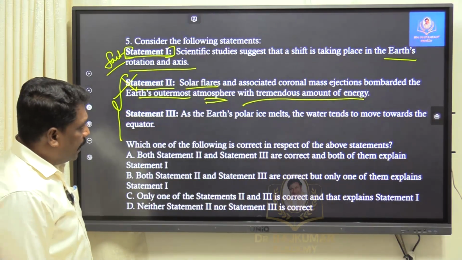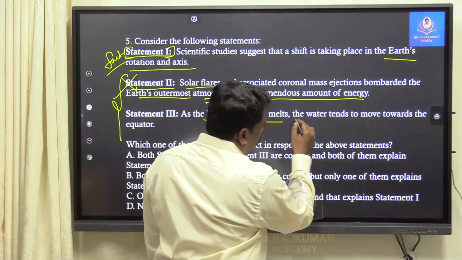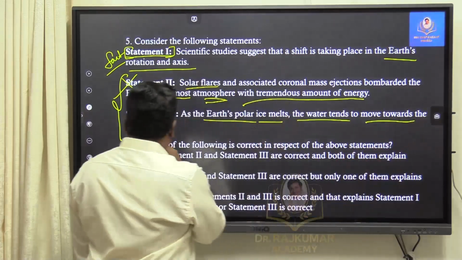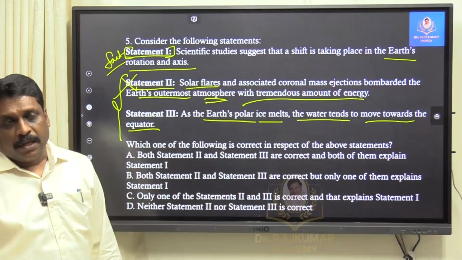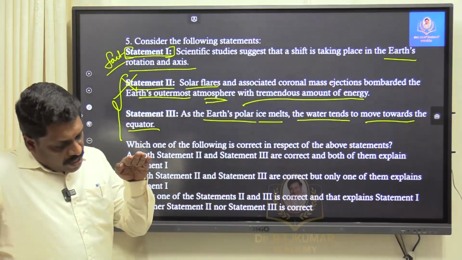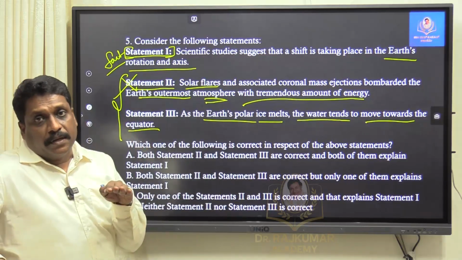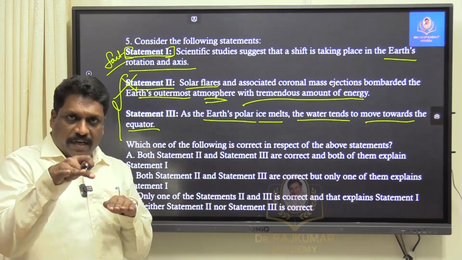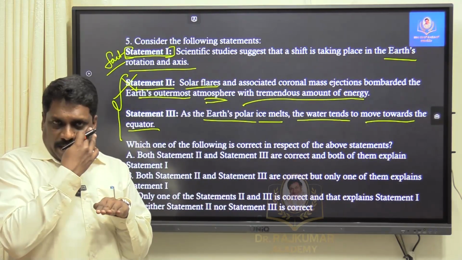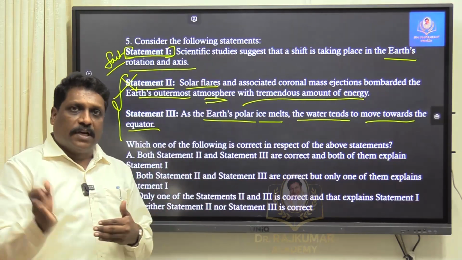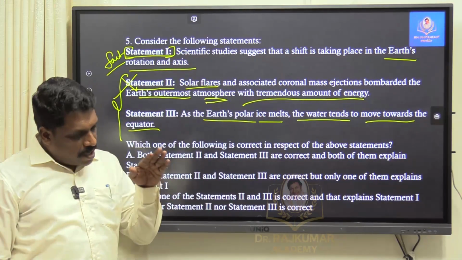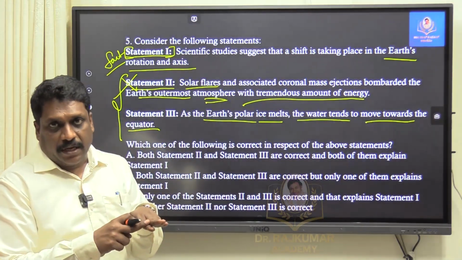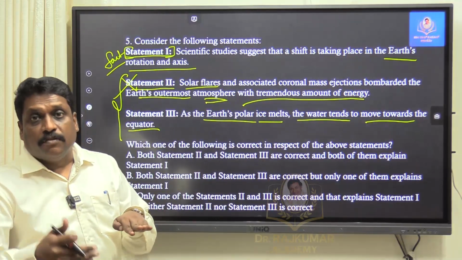Statement 3. As Earth's polar ice melts, the water tends to move towards the equator. Very much fine. Whenever polar ice cap is melting, the mean sea level will increase throughout the world. But the polar region will be shedding weight, while other regions of the world the weight will be increasing.